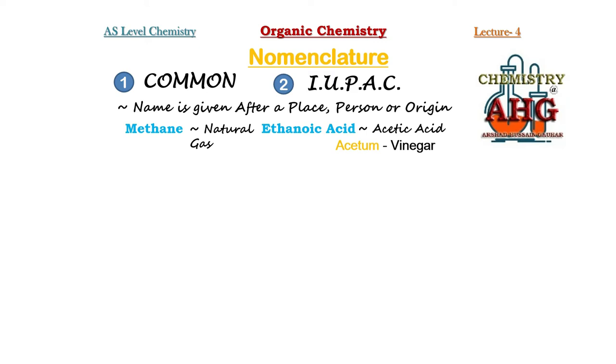IUPAC stands for International Union of Pure and Applied Chemistry. Now this union has devised certain rules.